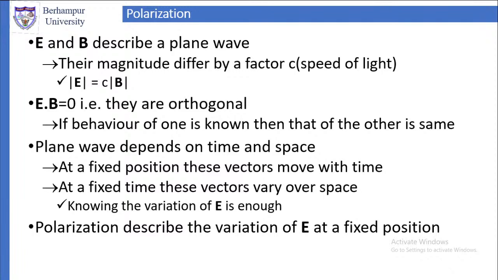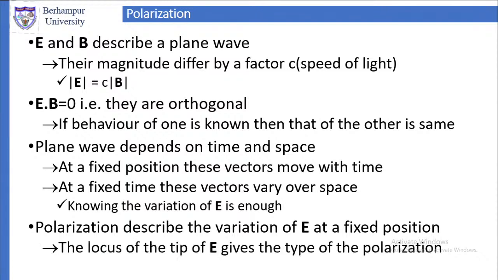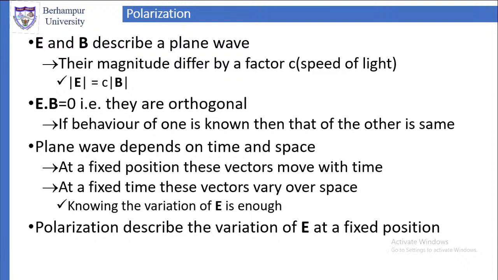The polarization will describe the variation of E at a fixed position. So we fix the position because E depends on position and time, or space and time. We fix the position first, then vary time. If we do that, then polarization describes the variation of E, or the electric field, at a fixed position with respect to time.